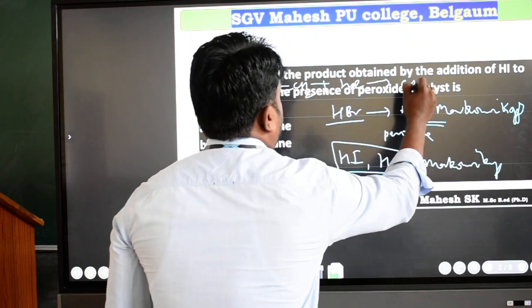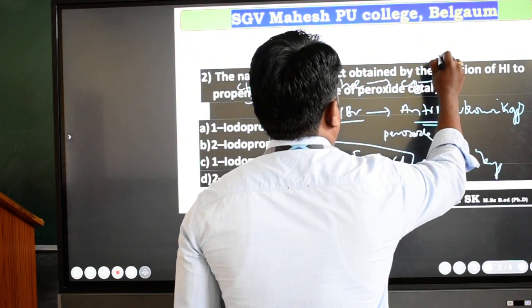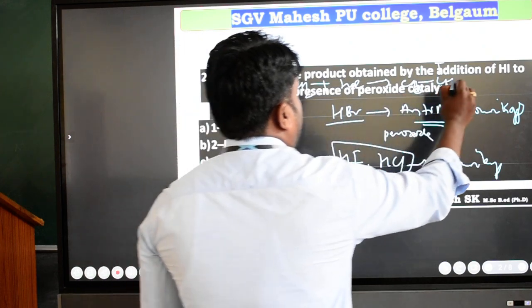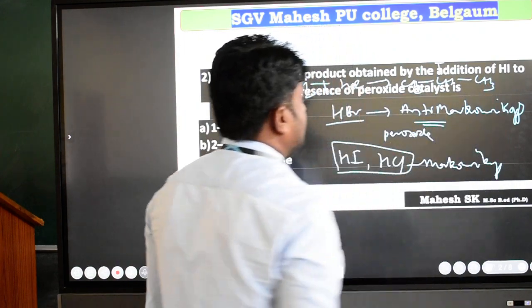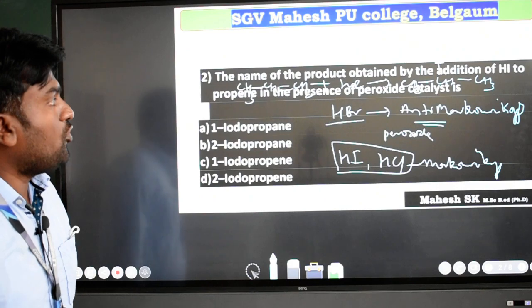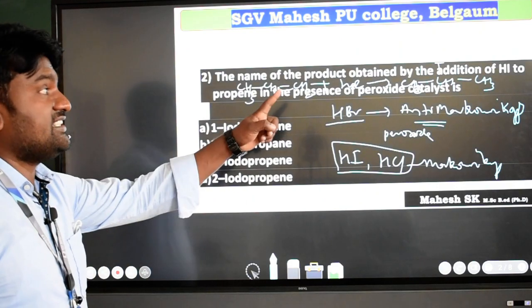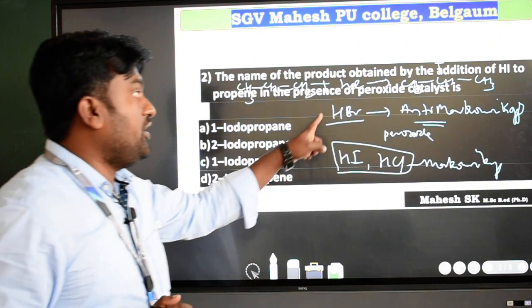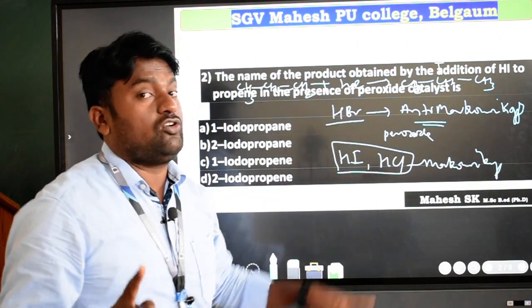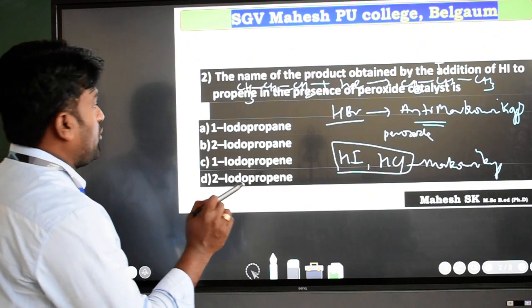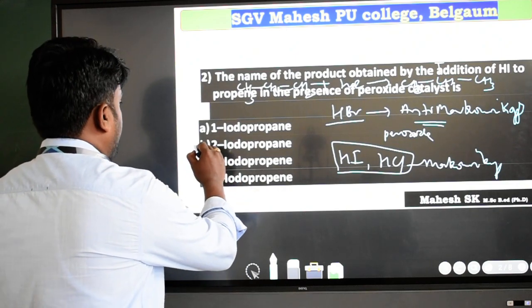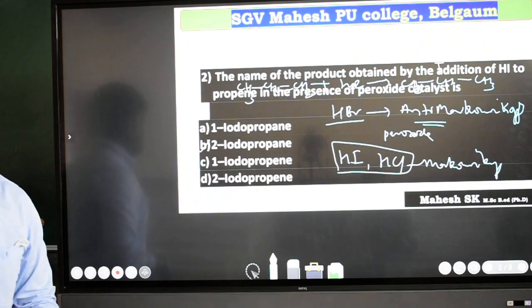According to Markovnikov's rule, the negative part goes to the middle carbon atom, which has fewer hydrogens. So the product is 2-iodopropane. For anti-Markovnikov's rule, only hydrogen bromide will undergo. Just remember, students. The product is 2-iodopropane, that is option B.